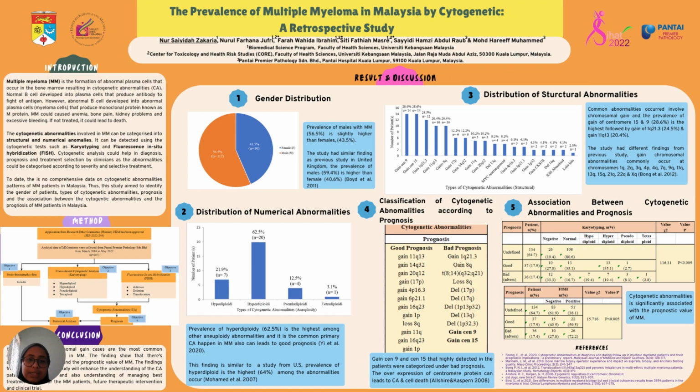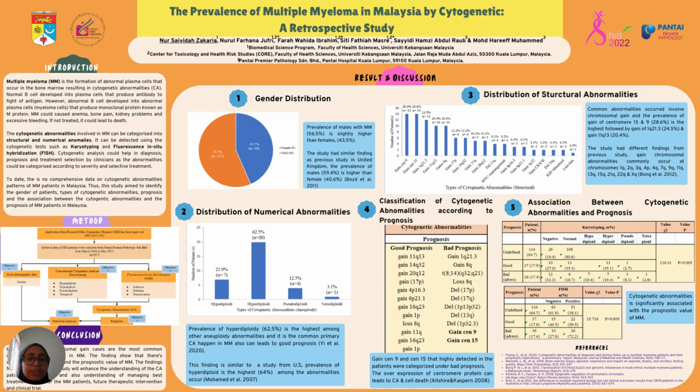28.6% among other abnormalities. And the abnormalities obtained from the test were categorized according to their prognosis, according to the IMWG, International Myeloma Working Group, and the previous studies that categorized the same abnormalities. So this study categorized gain centromere 9 and centromere 15 as the abnormalities that have bad prognosis due to their effect on the cell, as a study shows that overexpression of centromere protein can lead to cytogenetic abnormalities and cause cell death.